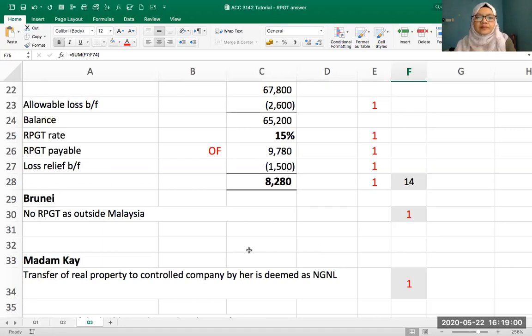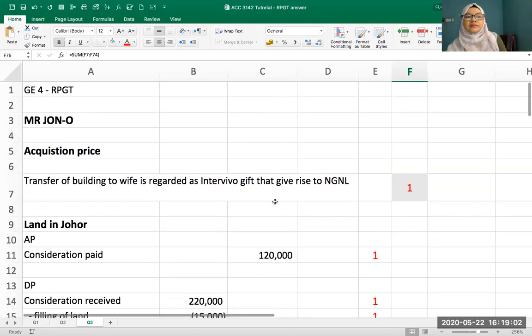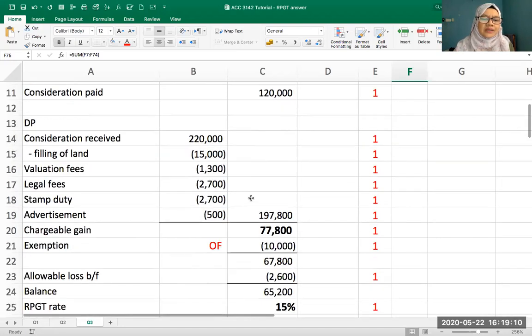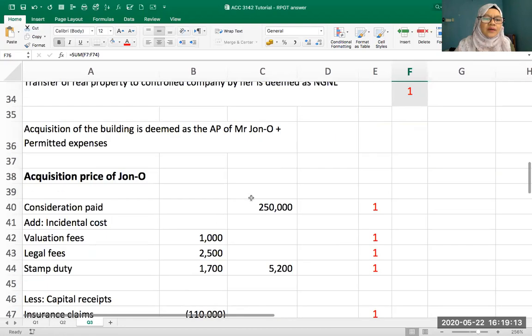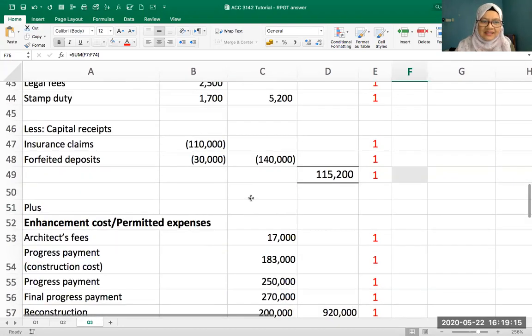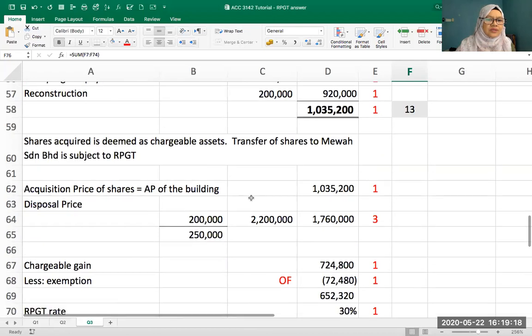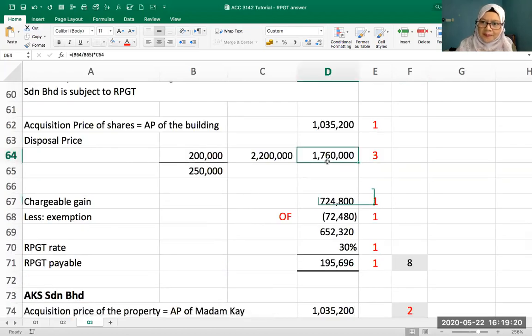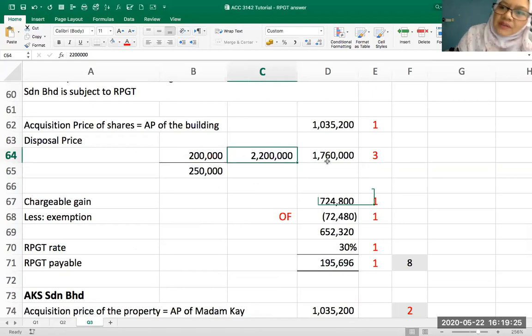Okay, question. Madam, can you explain the disposal price of Madam K? Disposal price. Okay. In this case, you are talking about the disposal price of the shares. The one that is 1760, is it? Okay. How much is the disposal price of the shares?